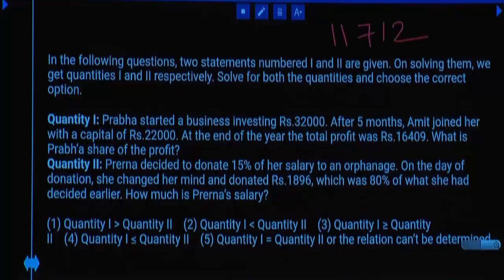Next, Q2. Prerna decided to donate 15% of her monthly salary to an orphanage. On the day of donation, she changed her mind and donated 1896, which was 80% of what she had decided earlier. See, 80% in the sense you need to subtract 20%. What is 10% of 15? 1.5. 20%? 3. If you subtract 3 from this number, that becomes 12%.